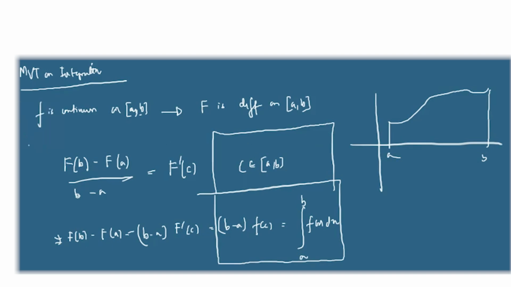there exists a point c such that at that height, the area of the rectangle, that is f of c times b minus a, the area of this rectangle is same as the area under the curve. Okay, that is what it tells. The area of the rectangle is same as the area under the curve, the green stuff.